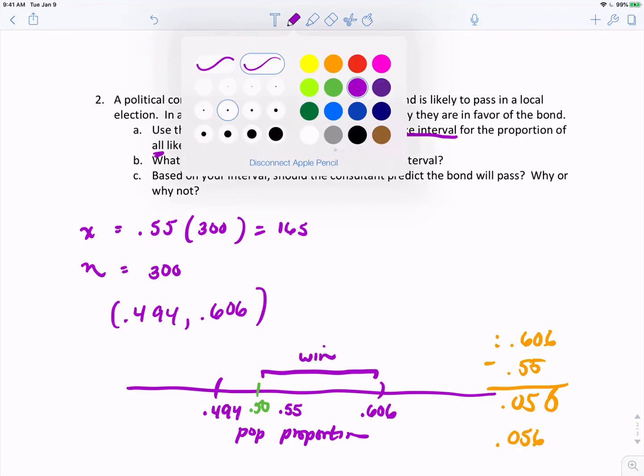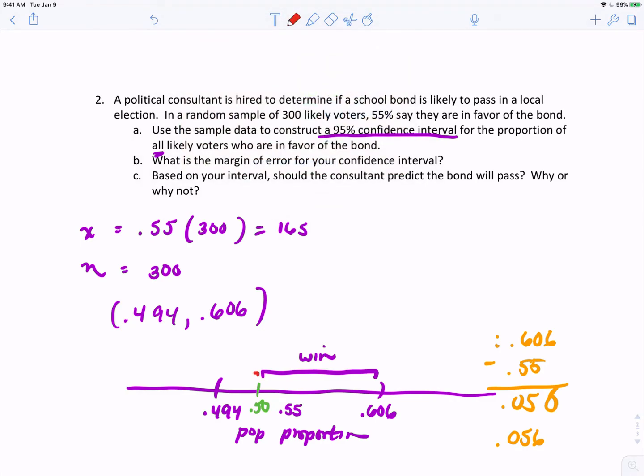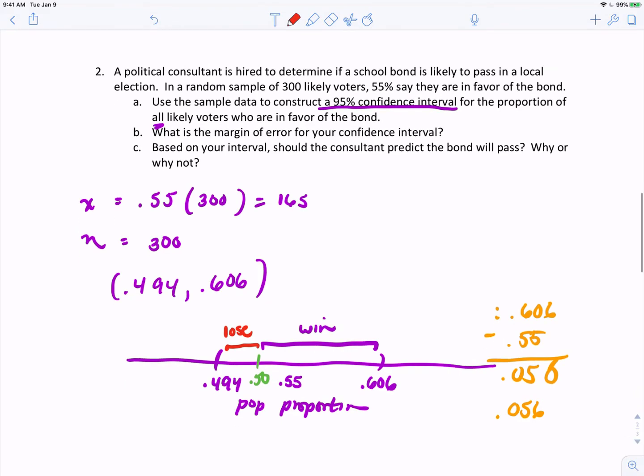But if your total votes come out in this range, then you lose. Notice that our confidence interval includes values for which the bond passes and for which the bond fails. And so we cannot predict what's going to happen because our interval contains values both for winning and for losing.